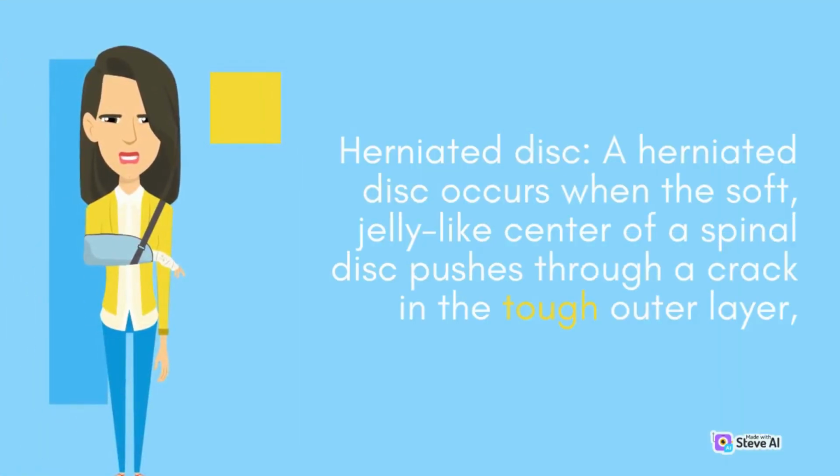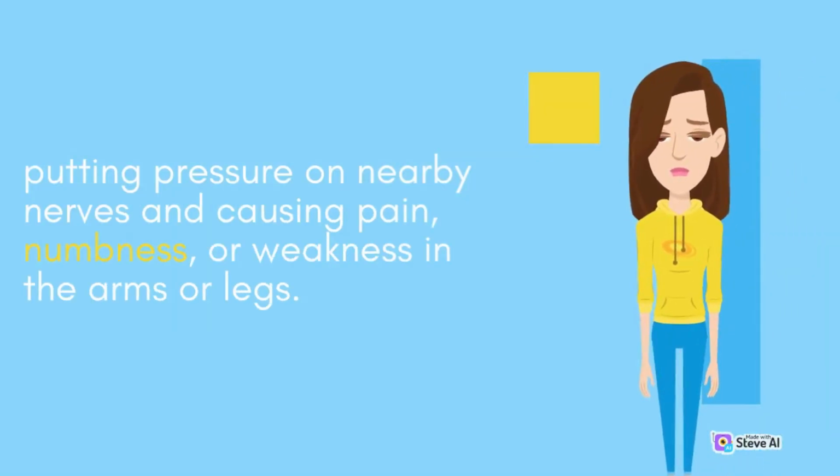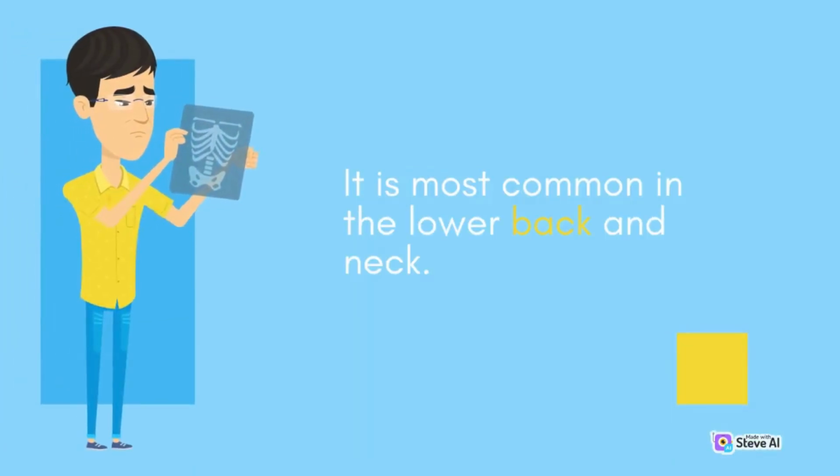Herniated disc. A herniated disc occurs when the soft, jelly-like center of a spinal disc pushes through a crack in the tough outer layer, putting pressure on nearby nerves and causing pain, numbness, or weakness in the arms or legs. It is most common in the lower back and neck.